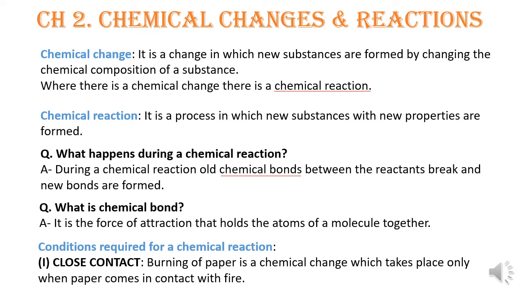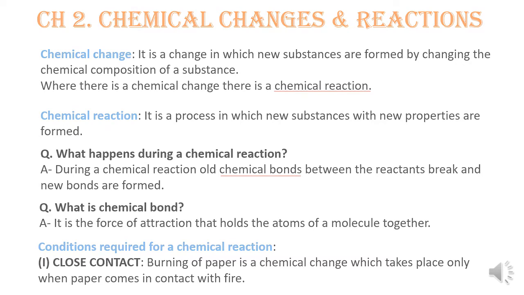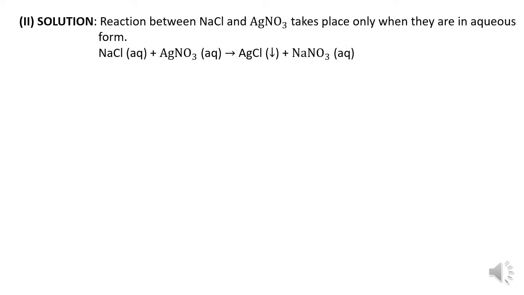Let us see the conditions required for a chemical reaction. Close contact. Burning of paper is a chemical change, and we know where there is a chemical change, there is a chemical reaction. And burning of paper will take place only when paper comes in contact with fire. If it is not in contact, no reaction will take place.